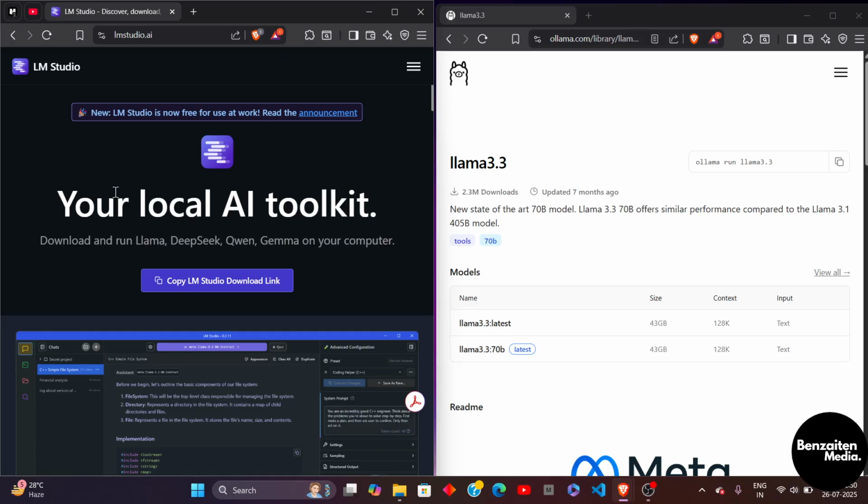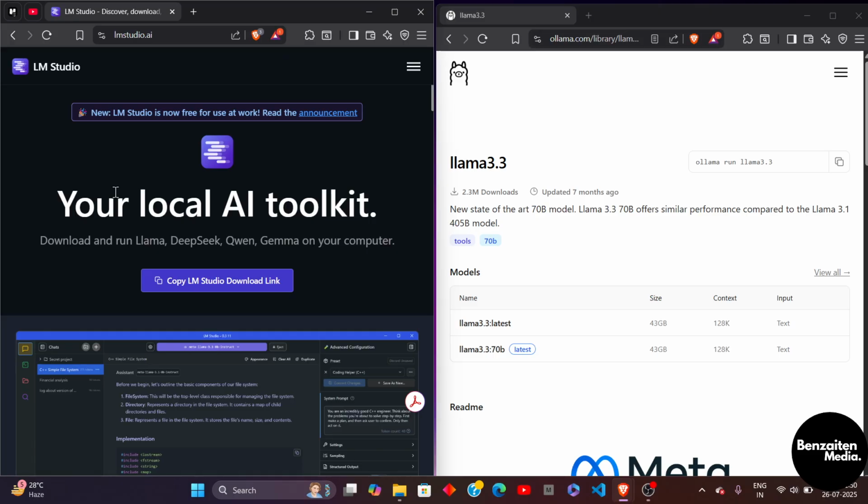Now, let's move to the next step, which is privacy, API, and ecosystem. So both are offline first and open source, meaning no internet required, full control over your data, and use any GGUF model locally. But LM Studio focuses on local chats and personal use, whereas Ollama offers an API so you can connect it to tools like LangChain, Python apps, Node.js, and more.